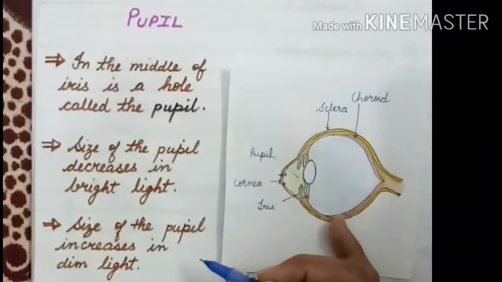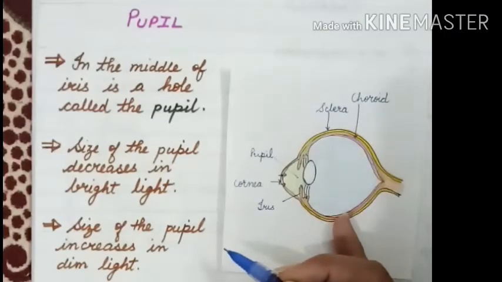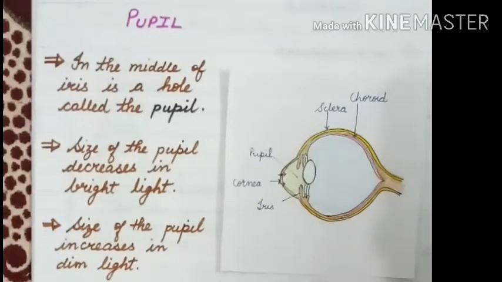In bright light the iris expands and reduces the pupil size, so that less light can enter. And in dark or dull light, the iris contracts to increase the size of the pupil to allow more light.